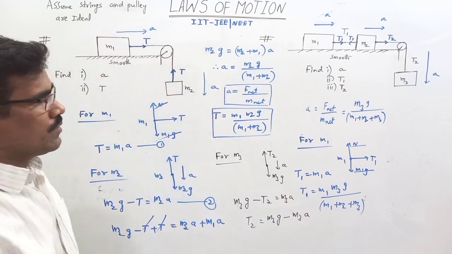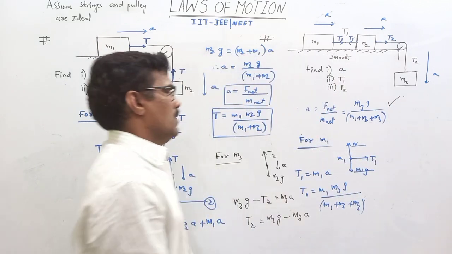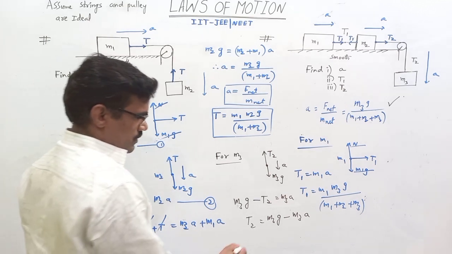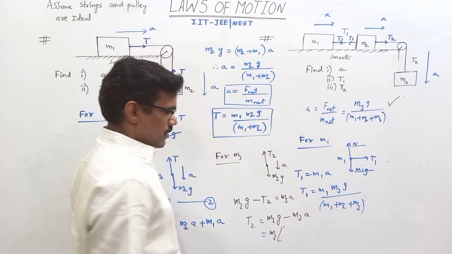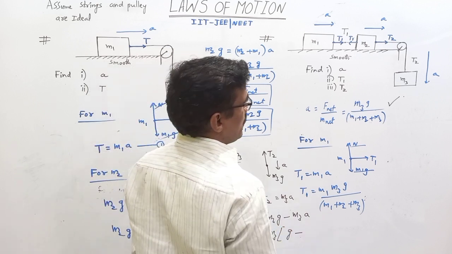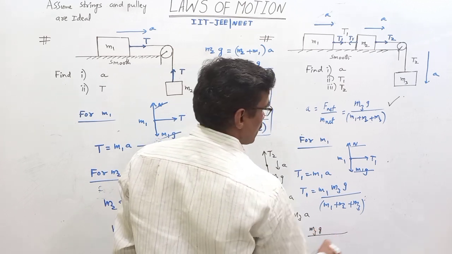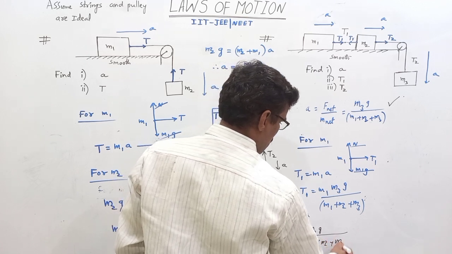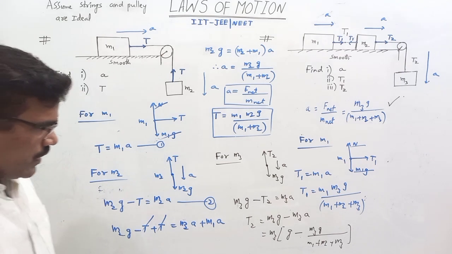Now substitute the value of a. M3 is common. So M3 times g minus a, where a is M3g divided by M1 plus M2 plus M3. Right? Then we get the answer.